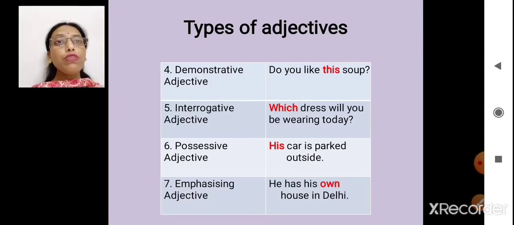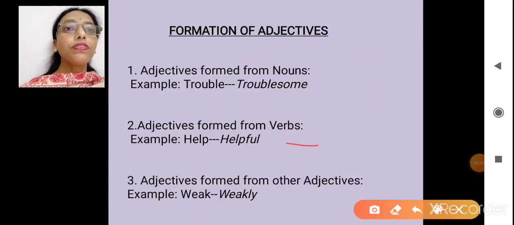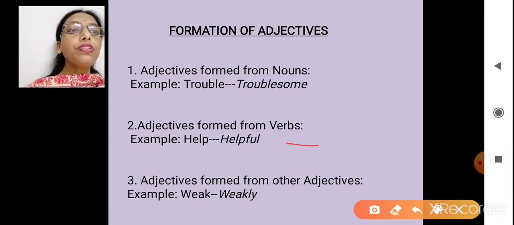Moving to other types of adjectives. Demonstrative tells about the things which are near to you or far off: this, that, these and those. Here I have taken an example: Do you like this soup? Now this becomes a demonstrative adjective. Okay, now what is an interrogative adjective?